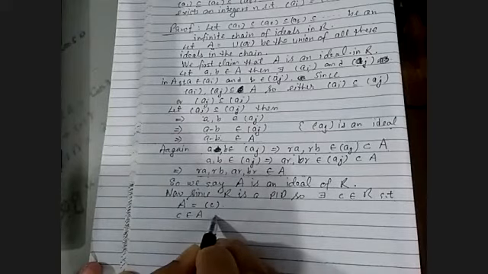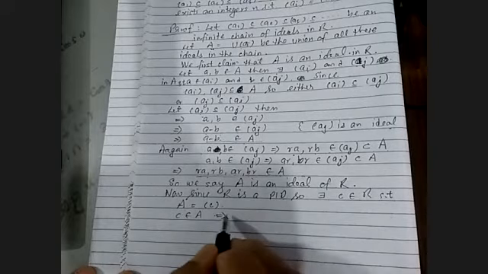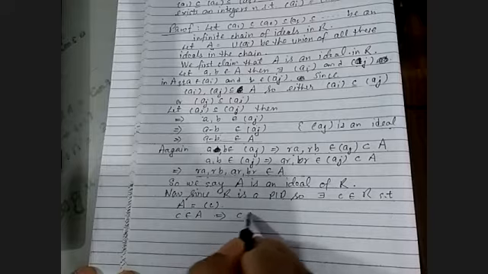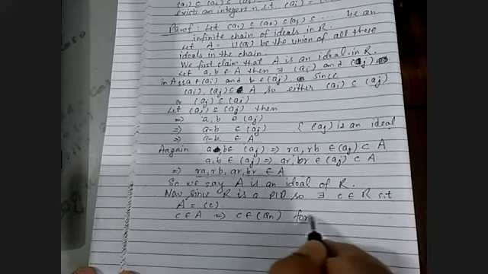Now, since this c generates every element of A, therefore we can say that c is an element of A, which will imply that c is the element of one of the ideals AN for some n.